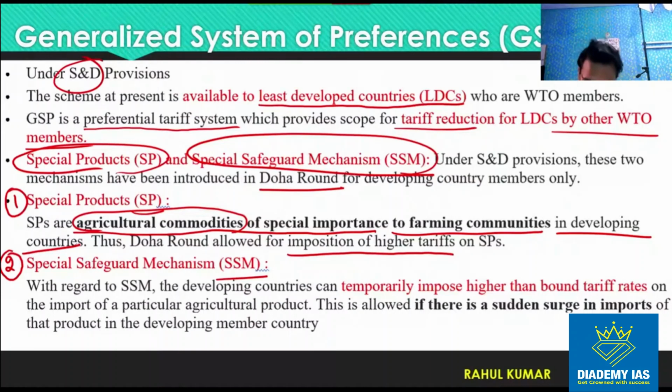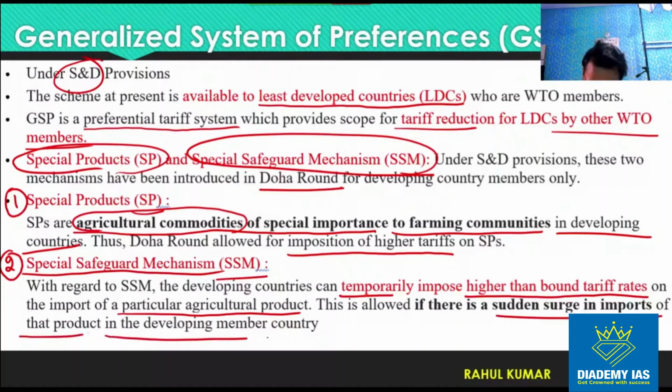Apart from that, we have the special safeguard mechanism, SSM. This is also available to developing countries, and they can temporarily impose a higher than bound tariff rate. मतलब normal से ज़्यादा tariff rate impose कर सकते हैं in case of a particular agricultural product, and this is allowed if there is a sudden surge in the import of the product in the developing member country.